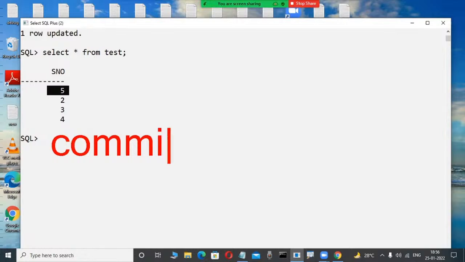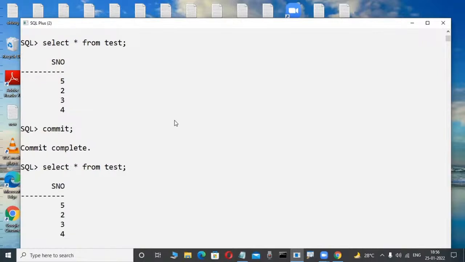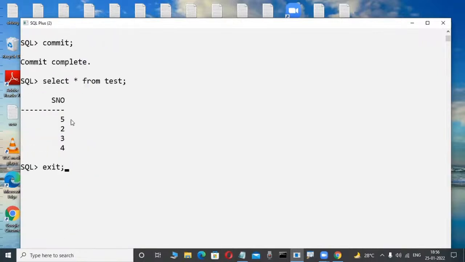Whenever we use it, commit is a command, one of the TCL commands that we will learn in our classes in the future. Now, just as a demo, I'm telling only the tool set. Commit, I'm using this to save. Now check it out: select * from test only. Now 5 is available. Now I'm exiting from the database.